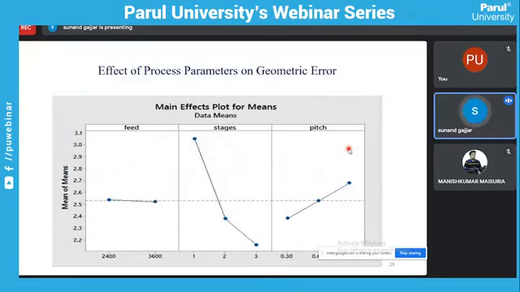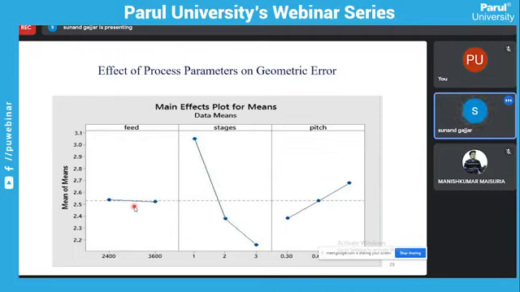Here are the graphs, the effect of process parameters on geometric error: feed rate, number of stages, and pitch. Here you can observe the geometric error values 2.2, 2.3, 2.6, 3.1. From 2400 to 3600 mm per unit of feed rate, the changes in geometric error are marginally lower.